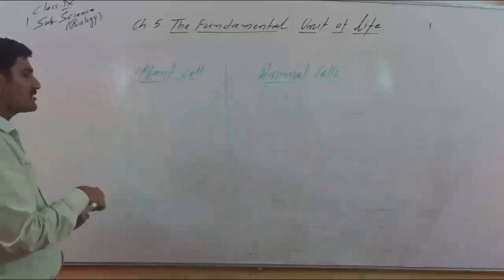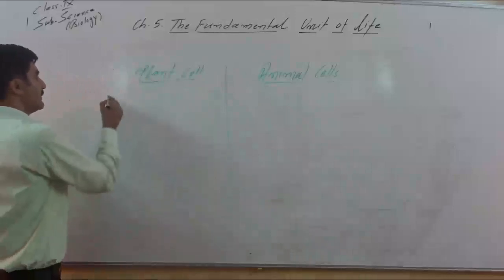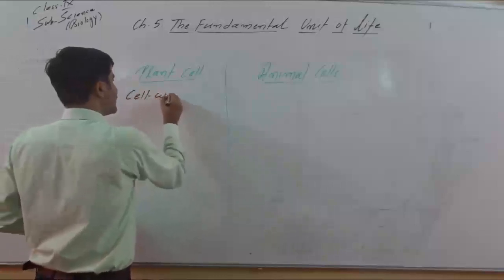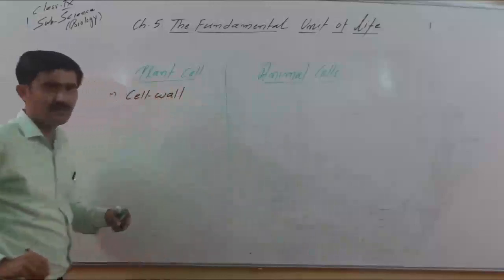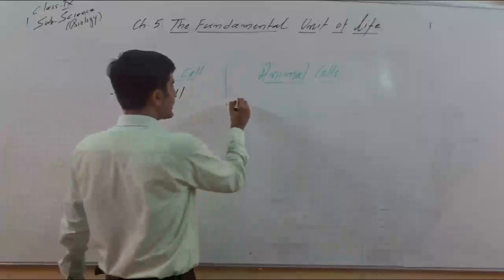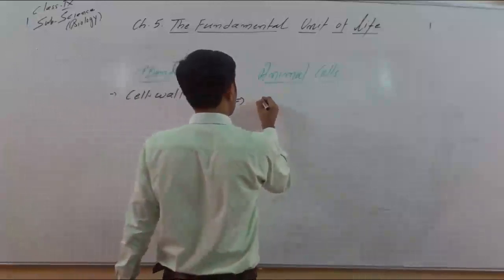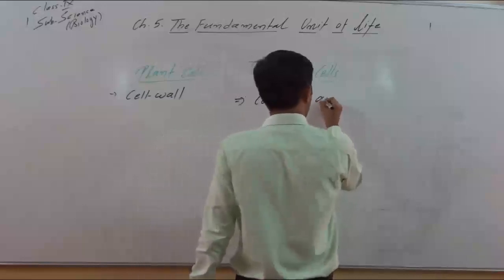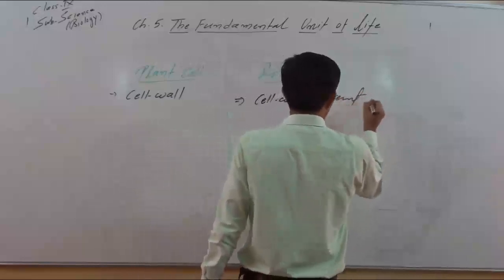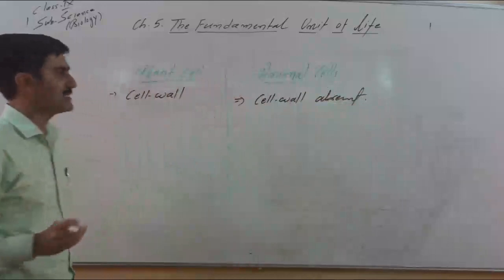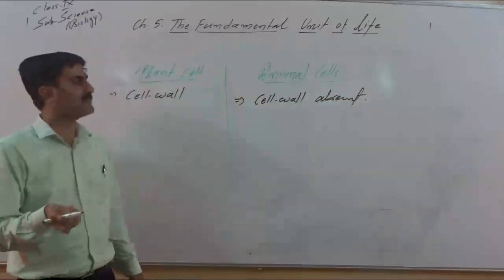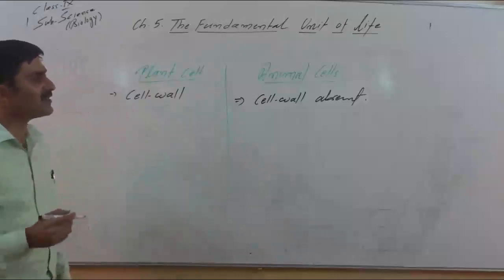So all of you know the plant cell has, we will write only keywords, cell wall. In the animal cell, cell wall is absent. This is a very basic difference. We can differentiate plant cells from animal cells by the presence or absence of a cell wall.